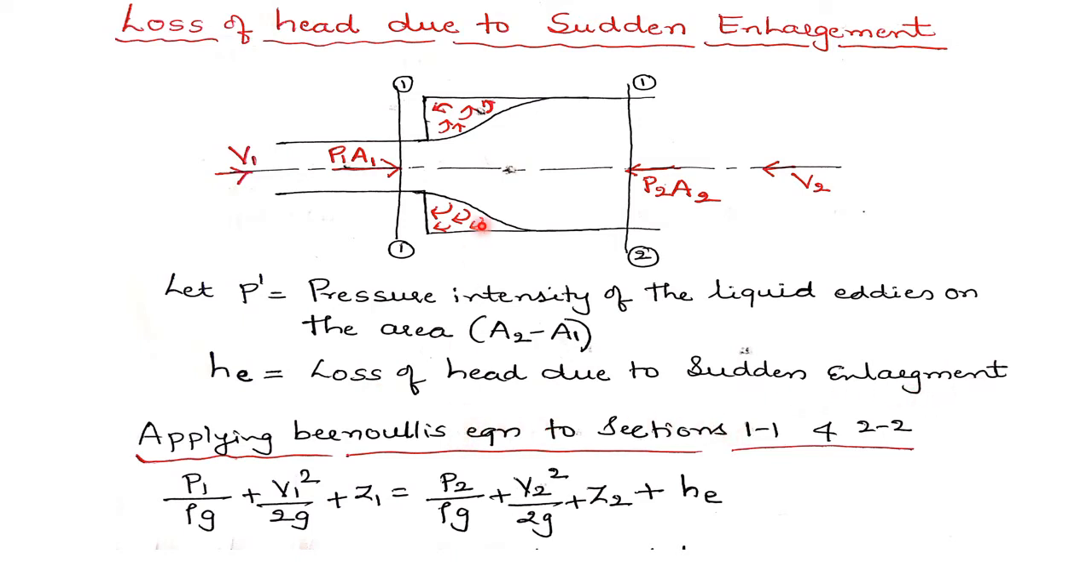Now applying Bernoulli's equation to both sections of the pipe, section 1 and section 2. Let me write the Bernoulli's equation: P1 upon rho g plus V1 square upon 2g plus Z1, which indicates the total head at section 1 of the pipe, equals P2 upon rho g plus V2 square upon 2g plus Z2 plus He, which is the total head at section 2. In the previous equation we represented the loss by Hf, the head loss due to friction. Here the loss of head is due to sudden enlargement, so I write He.